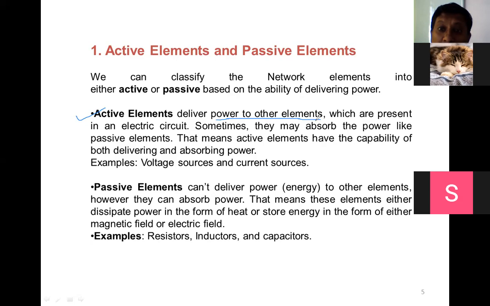Sometimes dependent voltage source, dependent current source, they depend on some other value. Okay, if the value is there, then they can be considered as active or passive. So it is a special case where they act as an absorber, but most of the time they are acting as a power delivery. So examples I already told that voltage sources and current sources act as active elements for our electrical network. Next, passive elements.